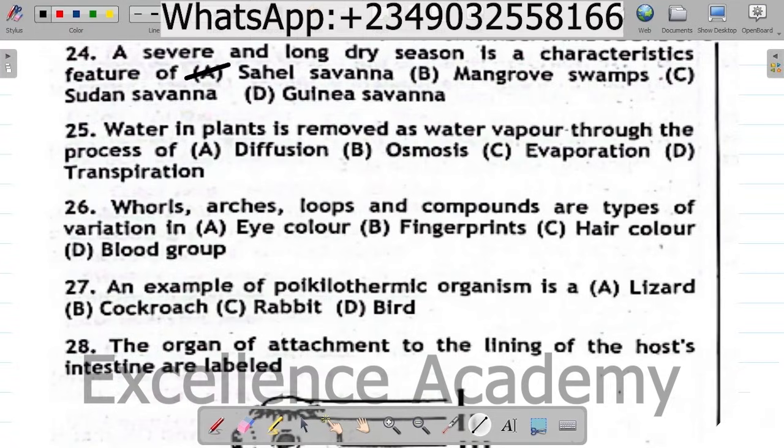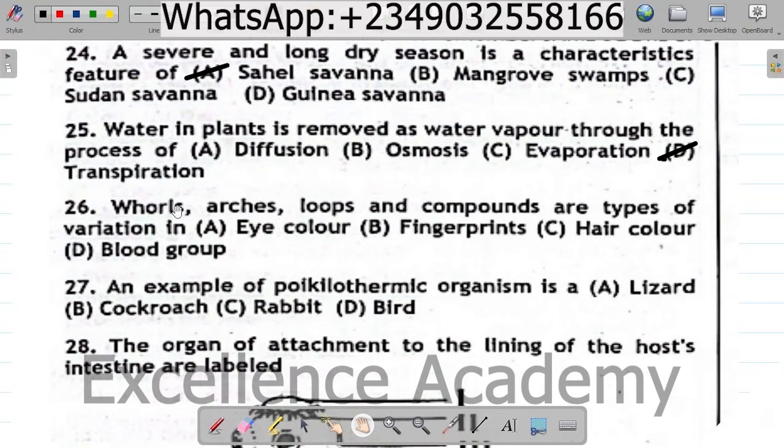Sahel savanna. Question 25. Water in plants is removed as water vapor through the process of A. Diffusion, B. Osmosis, C. Evaporation, D. Transpiration. The correct option is D. Transpiration, which is the loss of water in plants in form of vapor through the stomata.